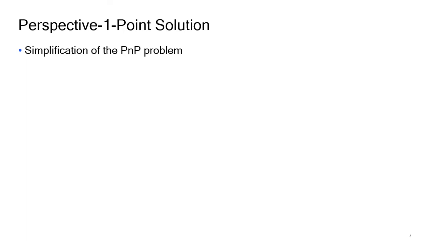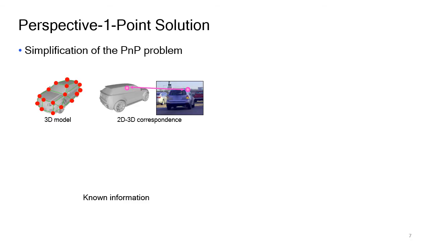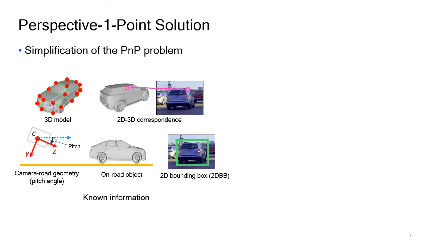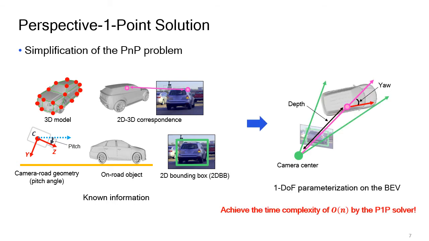To derive the PnP solution, we need to simplify the existing PnP problem. Basically, the 3D model and 2D-3D correspondences are given as input data in the existing PnP problem. To relax this problem, we use additional information such as camera-road geometry, the on-road object assumption, and the 2D bounding box, which can be easily obtained in many practical applications such as ADAS or autonomous driving.